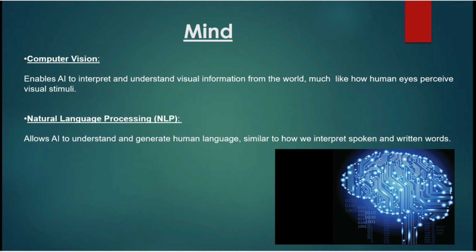And then another one is NLP. NLP is nothing but natural language processing, which allows AI to understand and generate human language, similar to how we interpret spoken and written words. For example, NLP is used in virtual assistants like Siri or Google Assistant to understand voice commands, respond to questions, and perform tasks such as setting reminders or playing music.